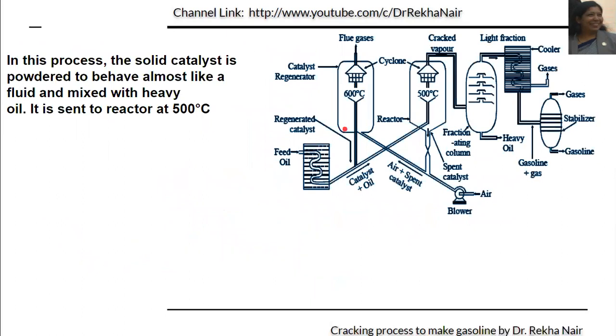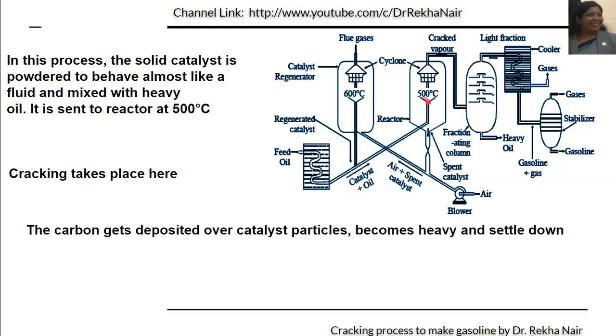In this process, as the name mentioned, we are using a catalyst which is powdered finely, and it will be mixed with the feed oil, that is nothing but the heavy oil. Then it is sent into the reactor. At reactor, we maintain a temperature of 500 degrees centigrade, and here the cracking process takes place. Then the carbon will get deposited over the catalyst particle, that will become heavy, and the catalyst particle will be settled down because of this heaviness.